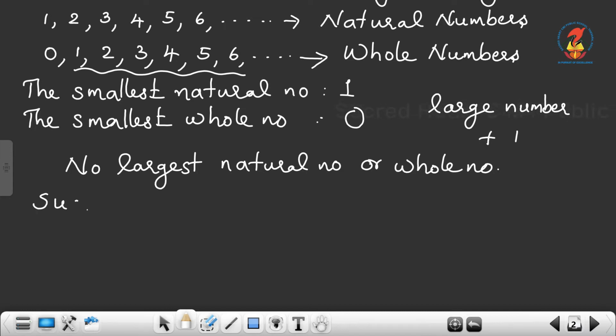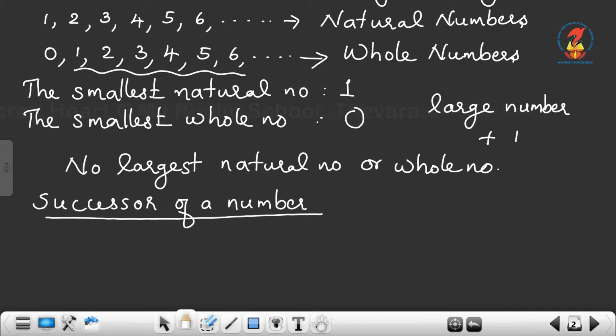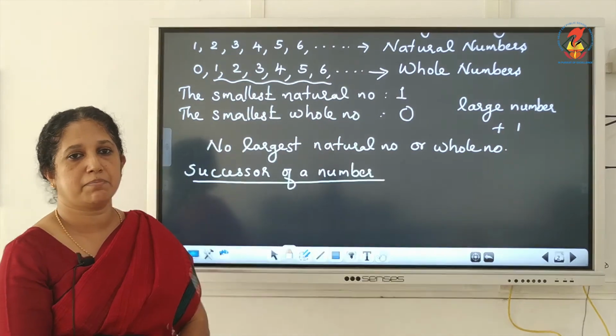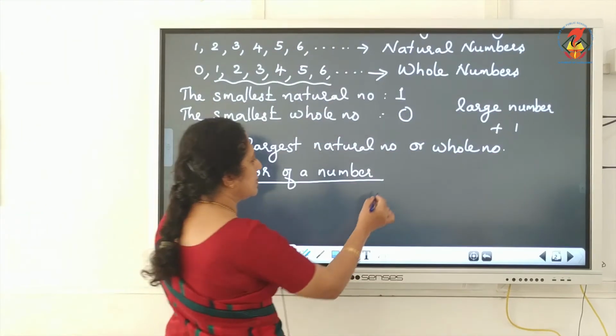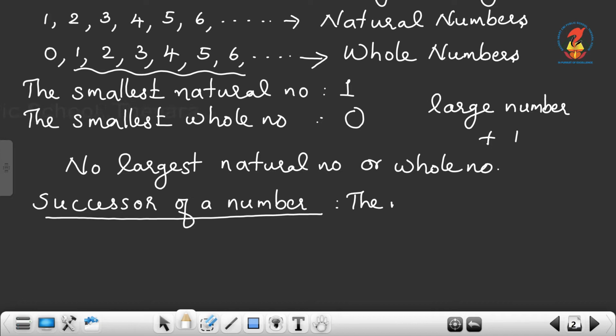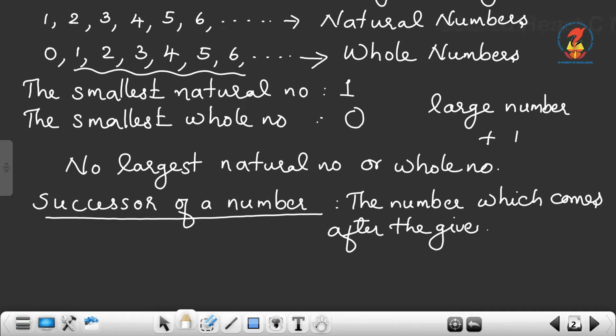Next is successor of a number. What is meant by successor of a number? Successor means the number which comes after the given number.